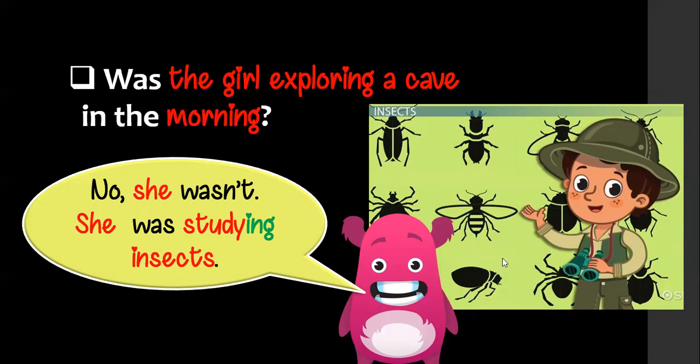That's right. So here we have two types of answer, yes and no. But remember please that when the answer is no, we add more information. So for example, here we said that the girl was studying insects.